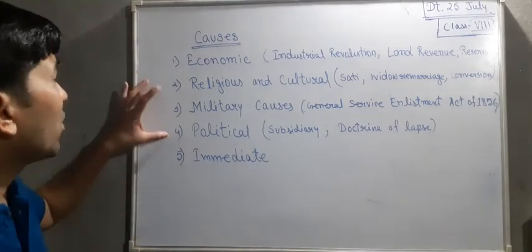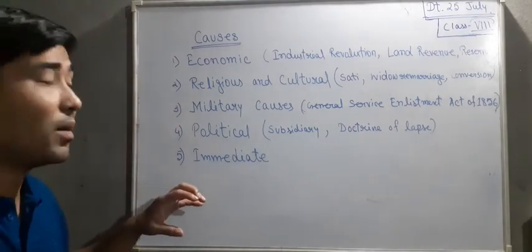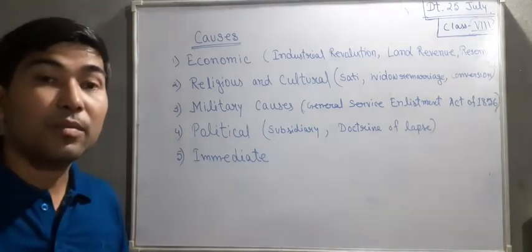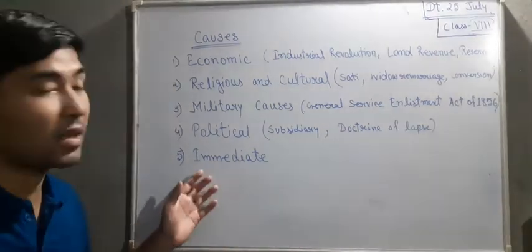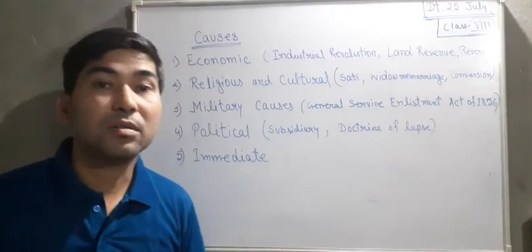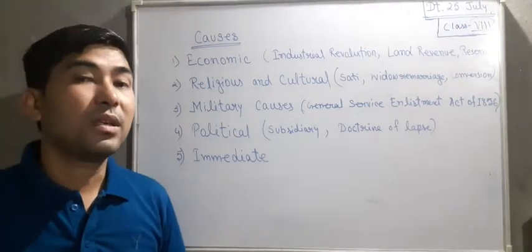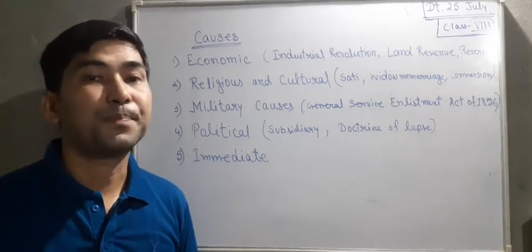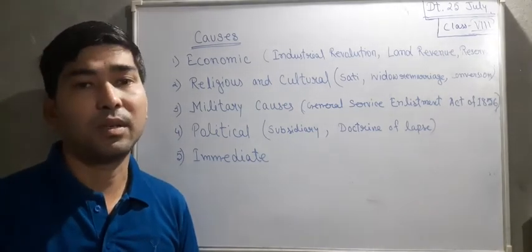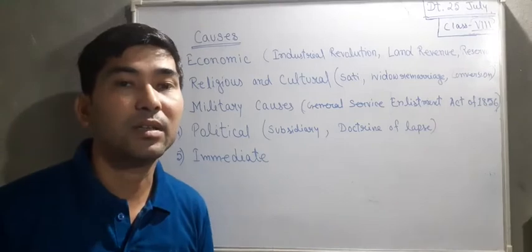So these were the problems, slowly rising up, but the main problem because of which the revolt of 1857 started is the immediate cause. Here we could see that there was a bullet made by a company called Enfield, the Enfield rifle.